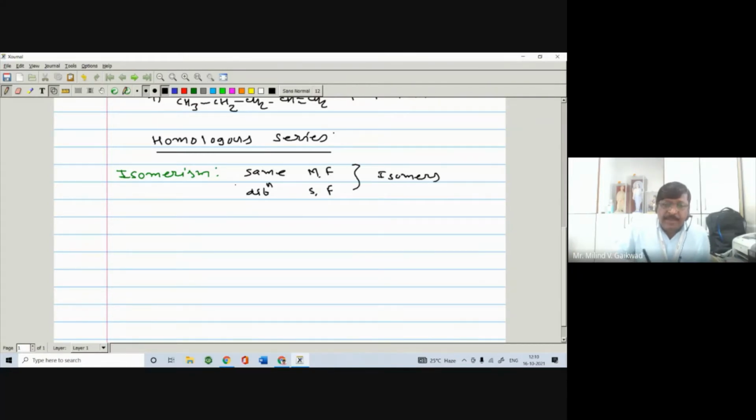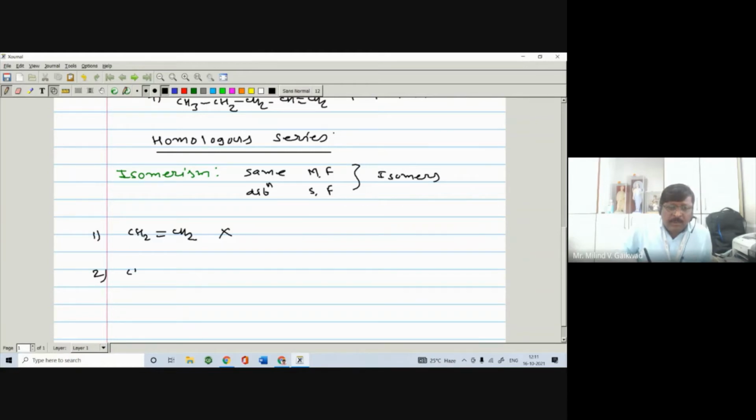Isomers, and this phenomenon is called isomerism. So here we'll see how alkenes show isomerism. The first member is CH2=CH2. Can it show isomerism? No, it won't show isomerism.